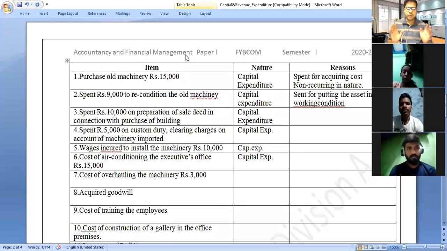Friends, you have to understand first what you mean by capital expenditure, what will be the exact expenses of the capital expenditure, and why we call it a capital expenditure. Whenever they ask the question, for the nature they will give 1 mark, and for the reason they will give 1 mark.